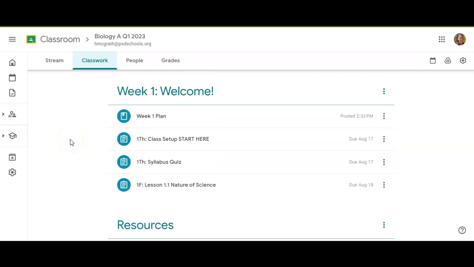What is going to change each week is the assignments that are planned. And so you'll notice week 1 is at the top. Right now it's the only week that's there, but week 2 will come above it. You'll find that in the future. So it's always the most recent information on top, and then it has the layout for the week.